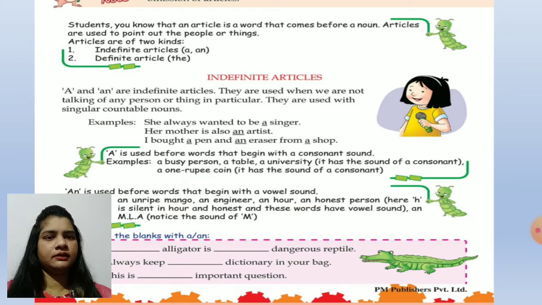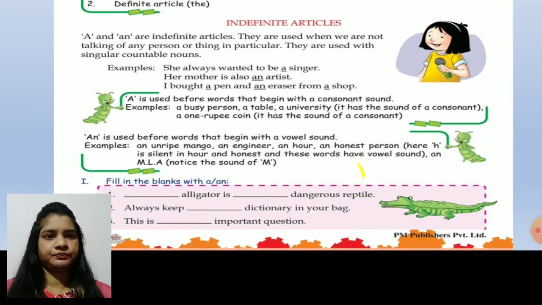Children, see here it's written: A is used before words that begin with a consonant sound. Example, a busy person, a table, a university. Why a university? Because it has the sound of a consonant. A 1 rupee coin. O is a vowel, but why is it written a? Because it has the sound of a consonant. Children, I am not explaining everything again here because I have already explained with many examples, so I am just reading it out, okay?